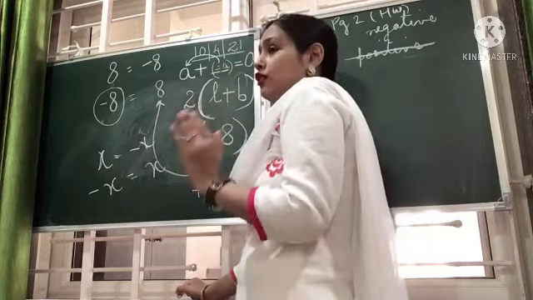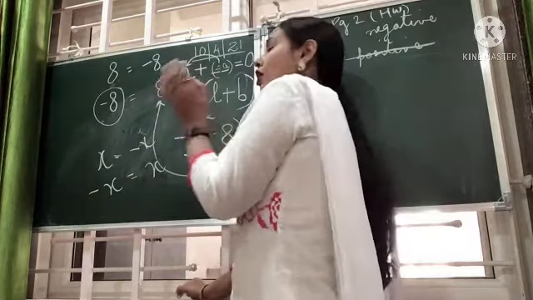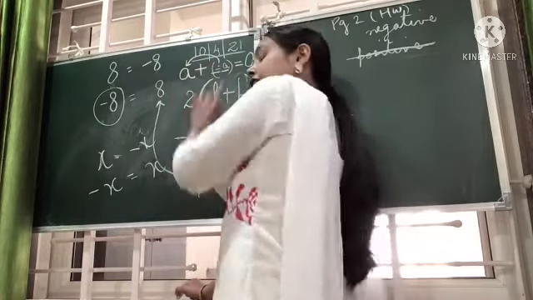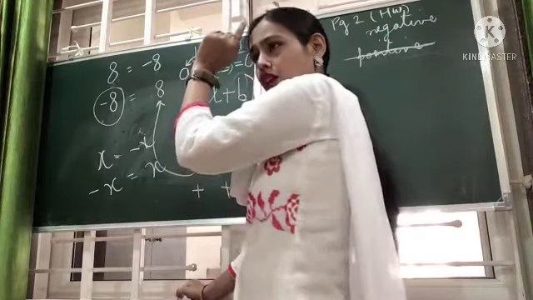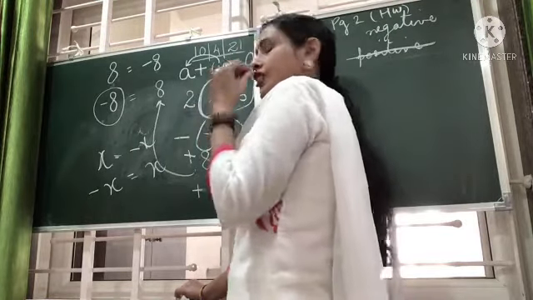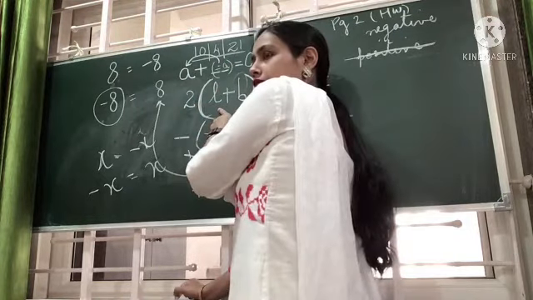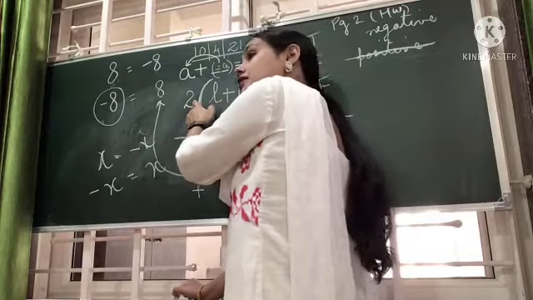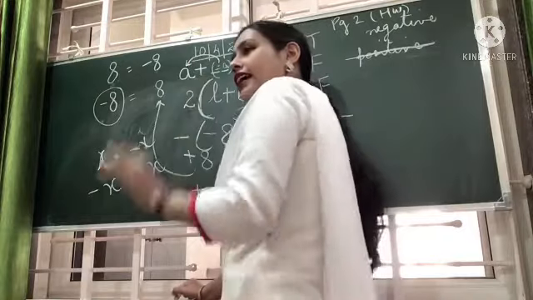That is 2 into length plus breadth. We say either twice of length plus breadth, or 2 times of length plus breadth, or 2 into length plus breadth. Sometimes we put a multiplication sign also, sometimes we don't. Generally we don't put a multiplication sign. That doesn't mean there is no multiplication. There is a multiplication sign. How? You can see this bracket.